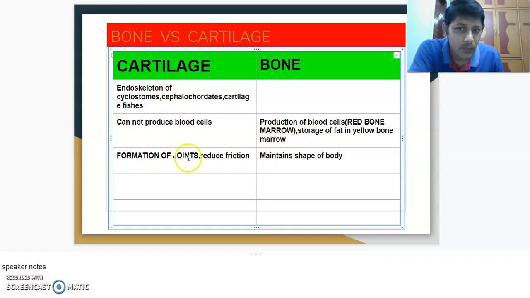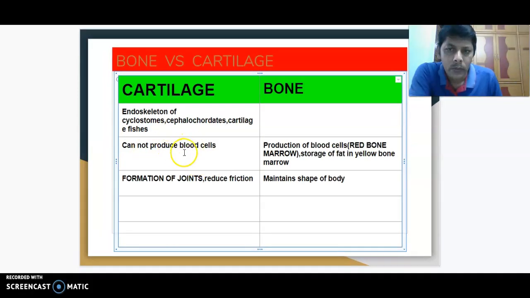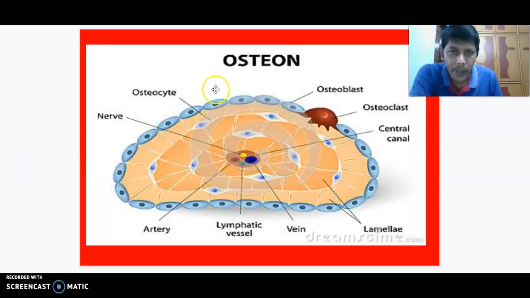Next, cartilage forms joints and reduces friction between the joints. It cannot produce blood cells, but in bone, formation of blood cells in the red bone marrow and storage of fat in the yellow bone marrow take place. And bone maintains the shape of the body and gives support to our body.